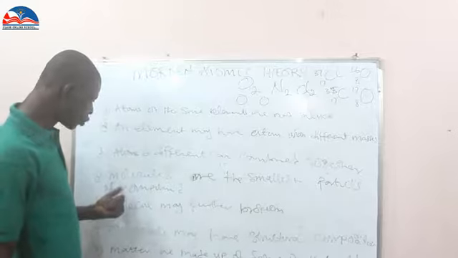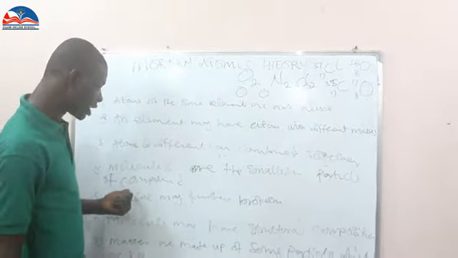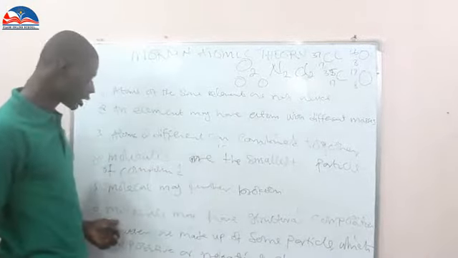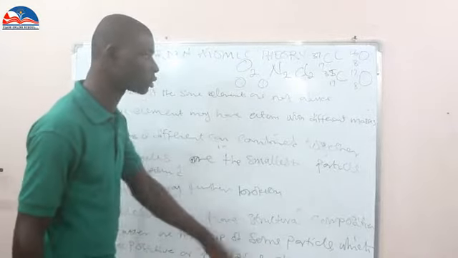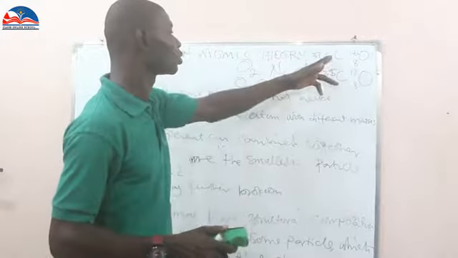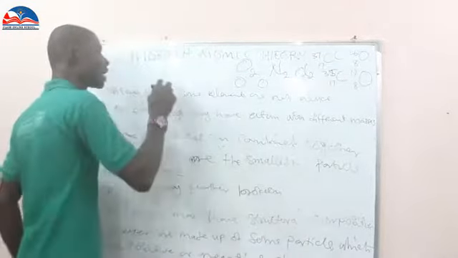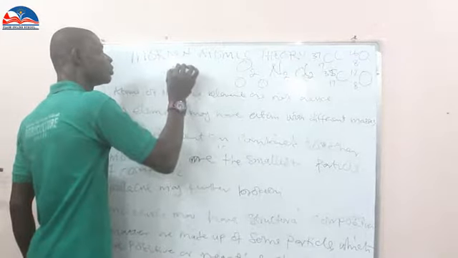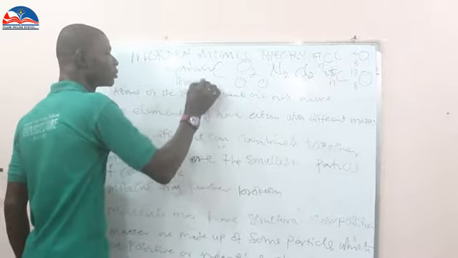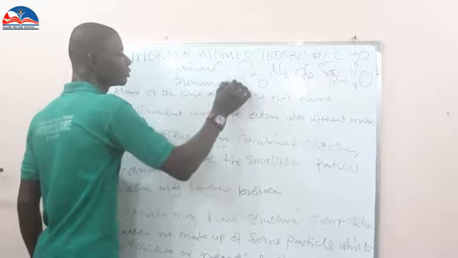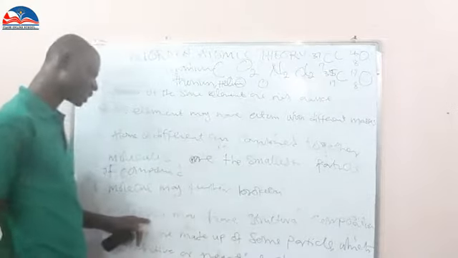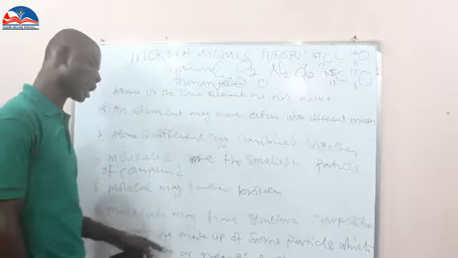Then we have another one: molecules are the smallest particle of a compound. Yes, it's the smallest particle of the compound. Then number 5: molecules may have structural composition. That is, what they are made up of. Like when you come to any compound, like uranium as an element, uranium composes thorium and helium. These are the 2 things that it composes inside. That is why we accepted number 6: molecules may have structural composition.